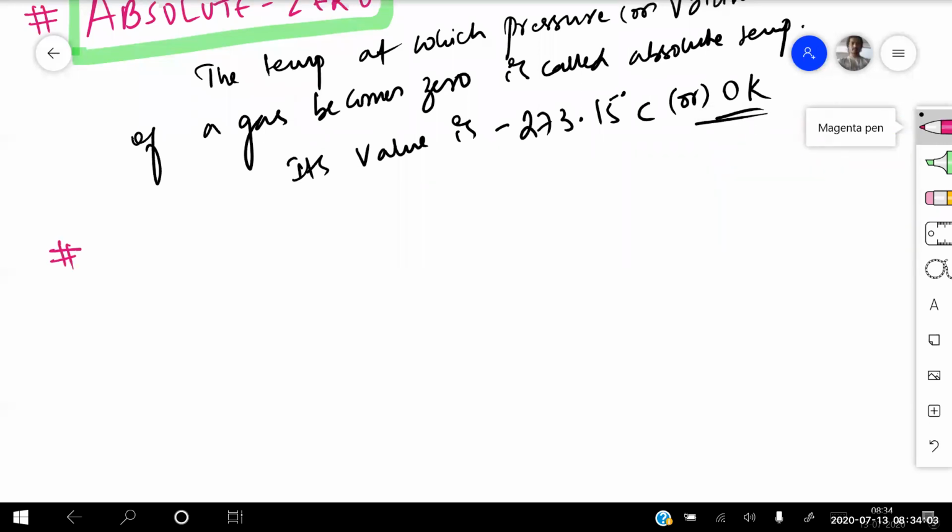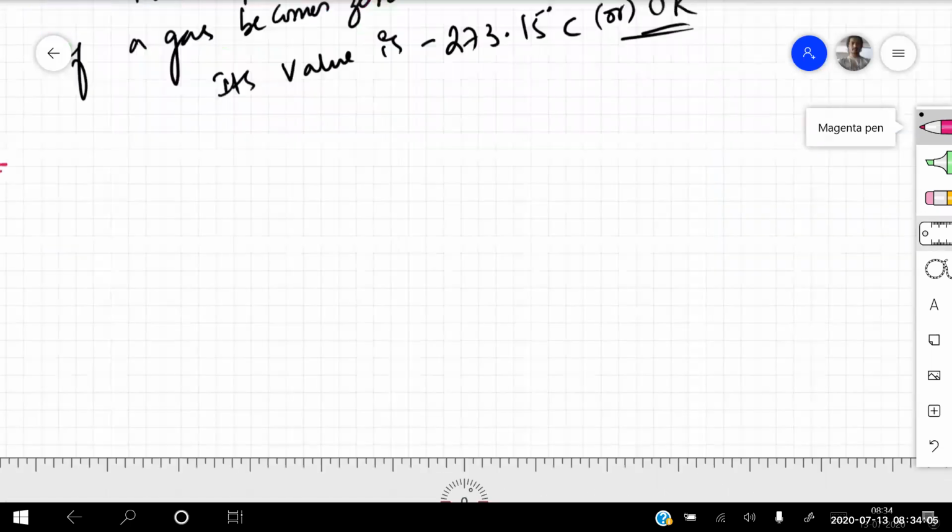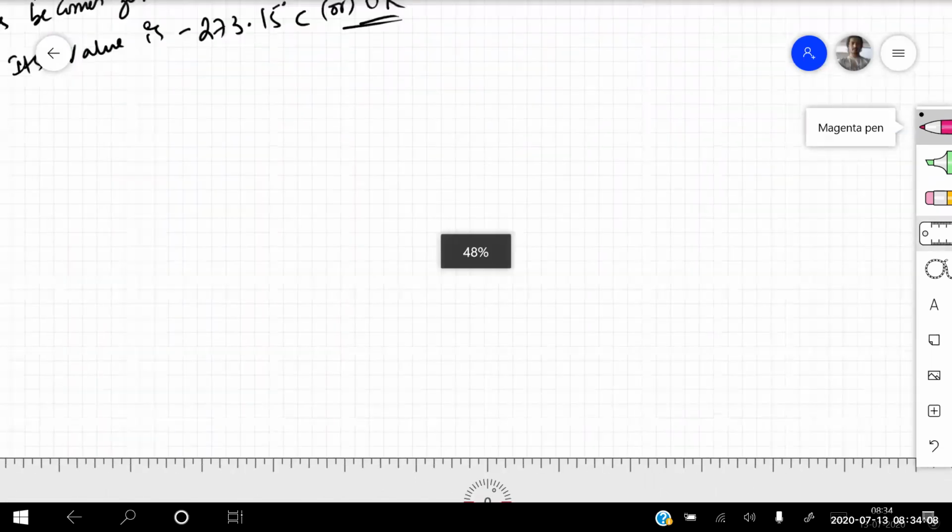Make a column of your real gases and as well as your ideal gas.